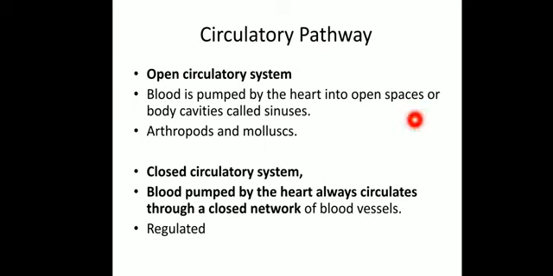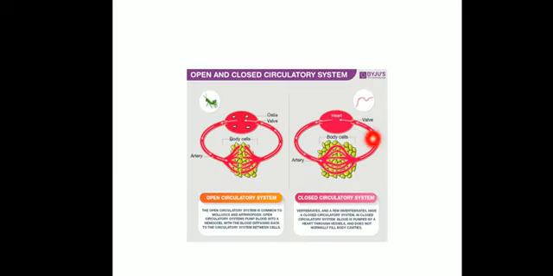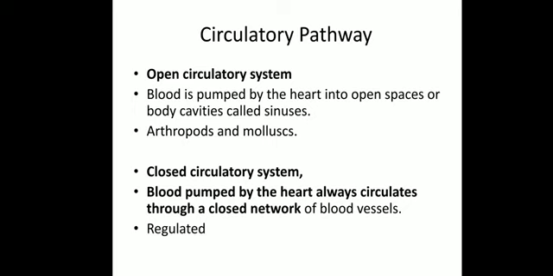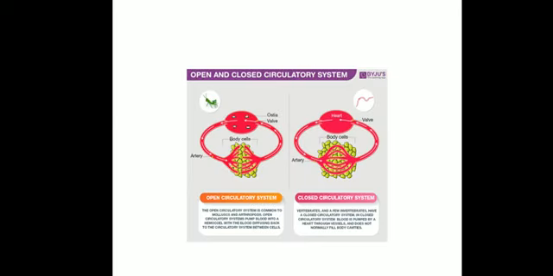While in the closed circulatory system, the blood pumped by the heart always circulates through a closed network of blood vessels. They will always circulate in the closed network of blood vessels, which can be regulated in different ways. The closed circulatory system is mainly found in all the mammals, all the higher animals. So this is about the open and closed systems.